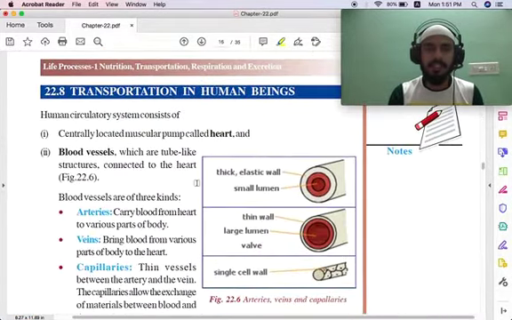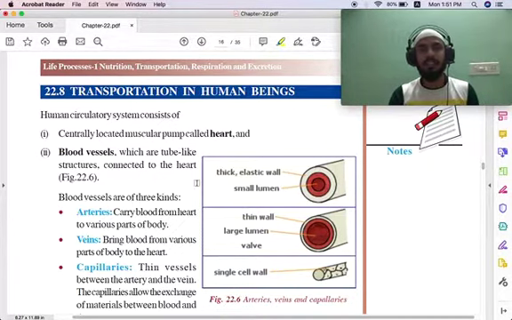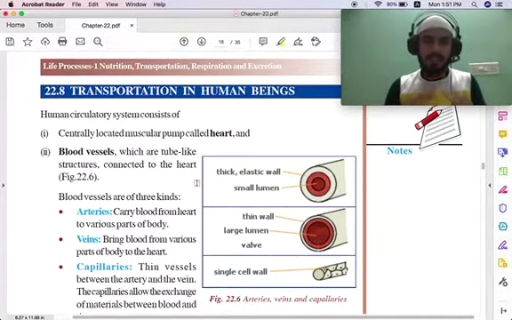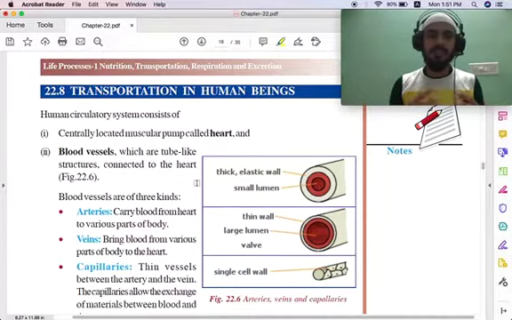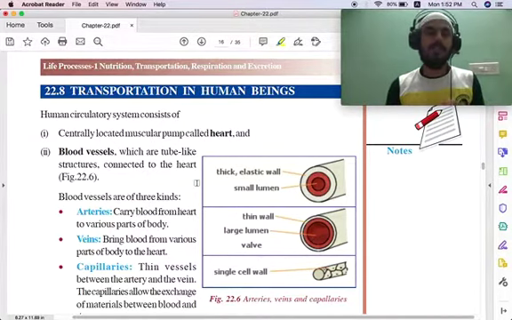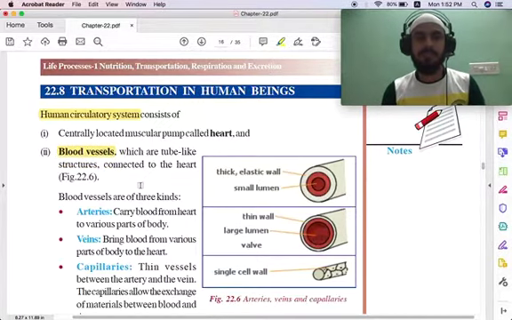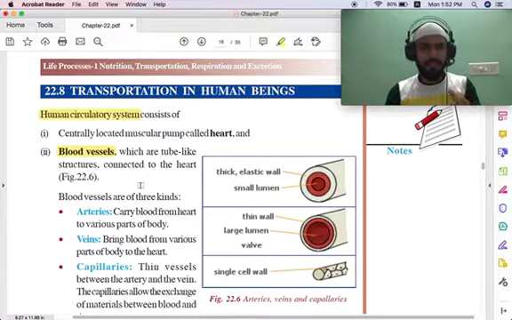Okay, and the next topic we are going to see is transportation in human beings. The human circulatory system consists of a centrally located muscular pump called the heart. We all know that we have the heart in between the lungs. It pumps the blood, that's why it's a muscular pump. The next main organs are blood vessels. Vessels means tube-like structures, and they are connected to the heart.